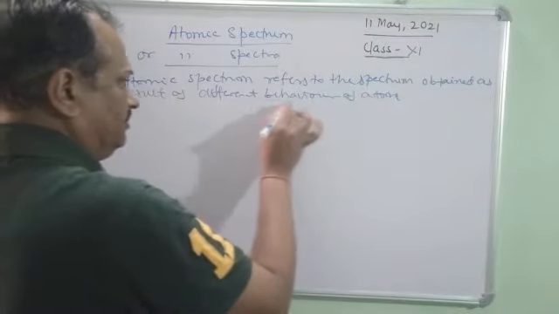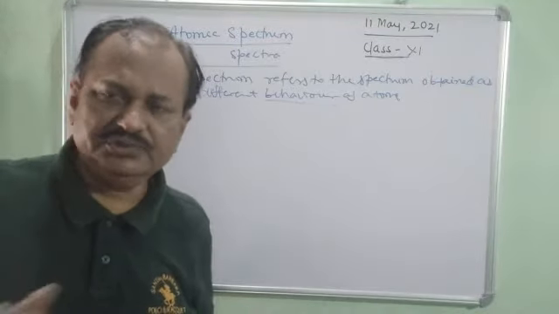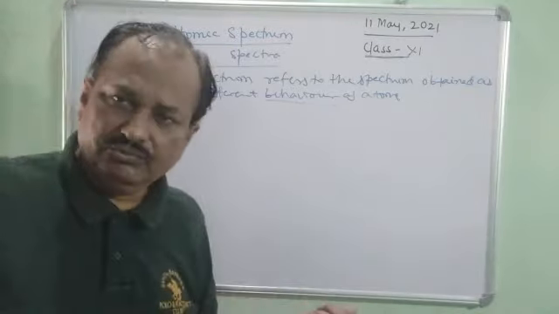So here the behavior relates to either excitation or absorption. So this is there. So this will quickly wind up.